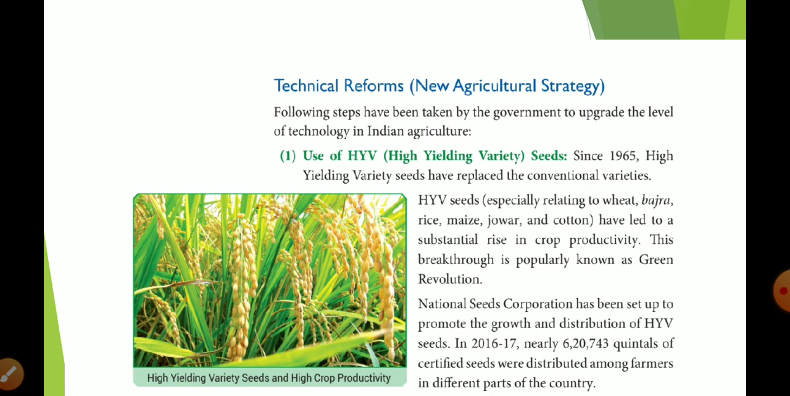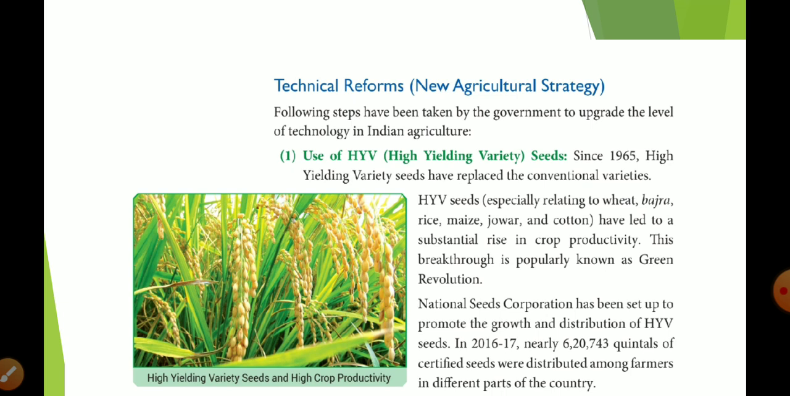The next and last step taken by the government is regulation of rent. So a landlord cannot charge more than 1/3 of the total crop value. Okay, now technical reforms.